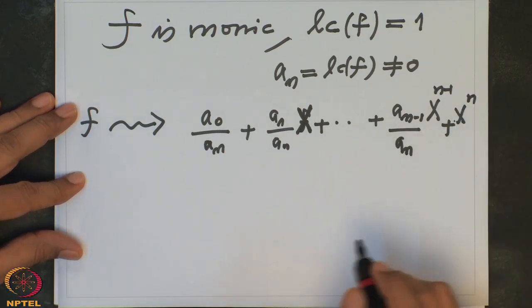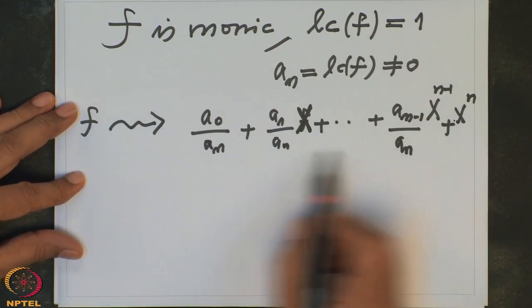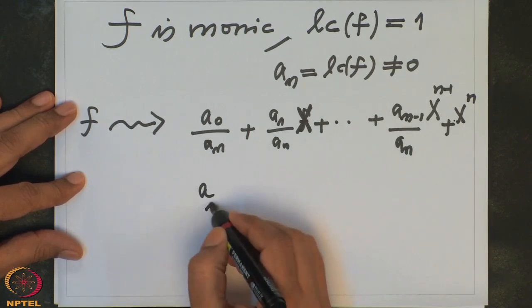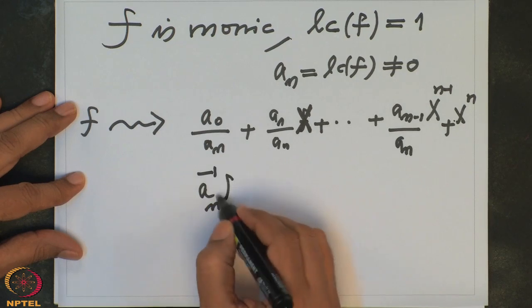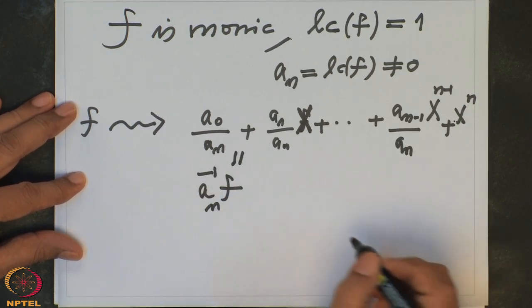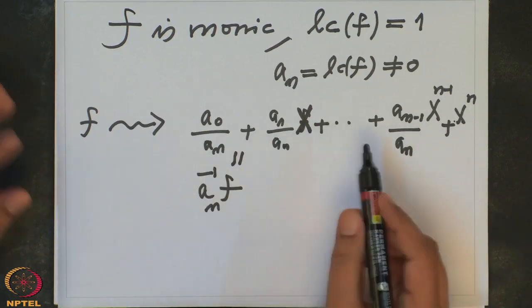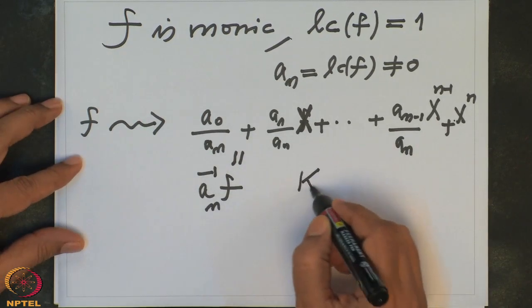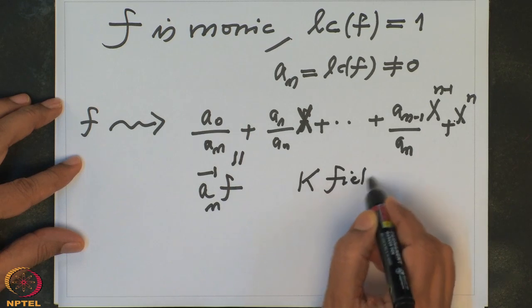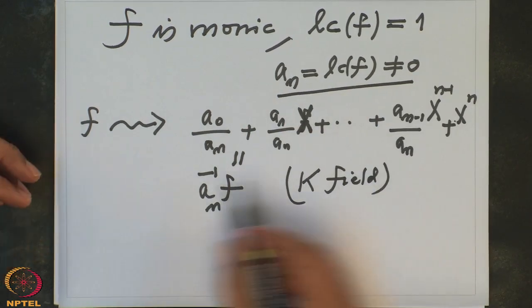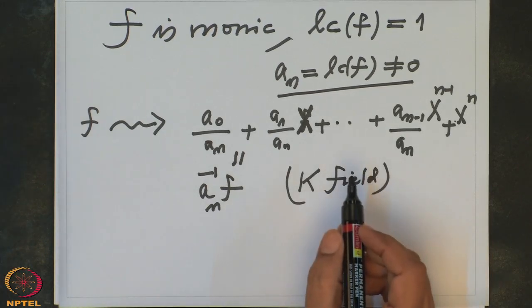So the leading coefficient has become 1 now. Dividing by a_n simply means I have multiplied f by the inverse of a_n, and this is our new polynomial. This is very easy, and that is where I use the fact that K is a field: a_n inverse exists because it is a non-zero element.